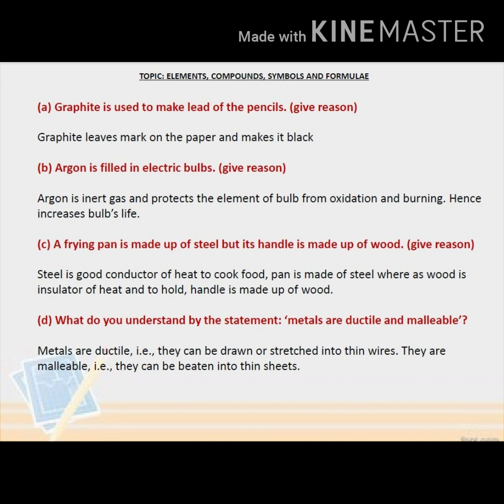Metals are ductile, that is, they can be drawn or stretched into thin wires. They are malleable, that is, they can be beaten into thin sheets.